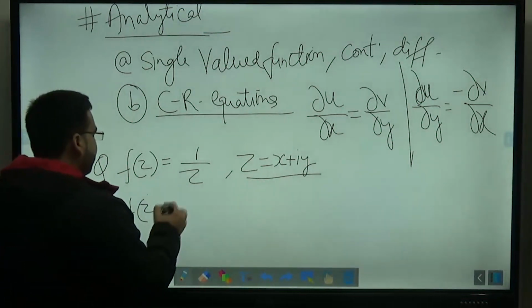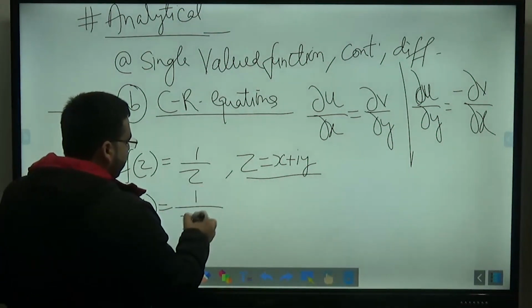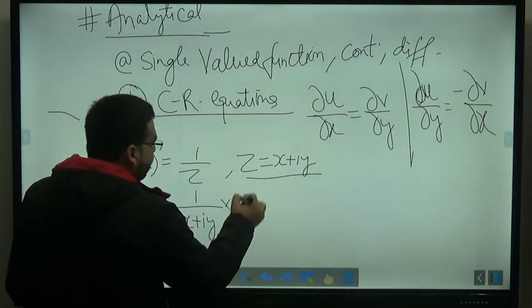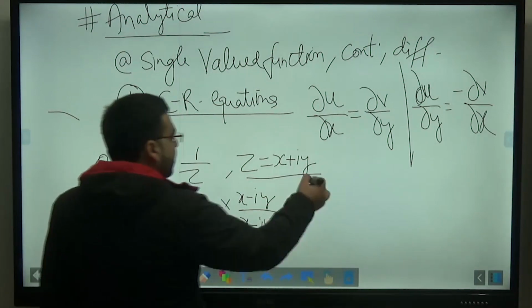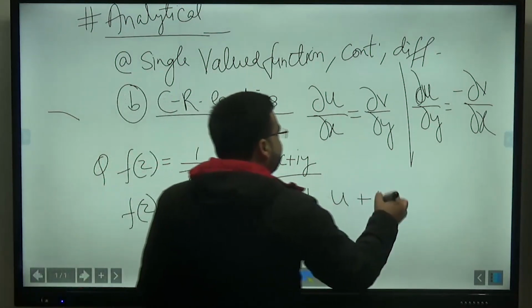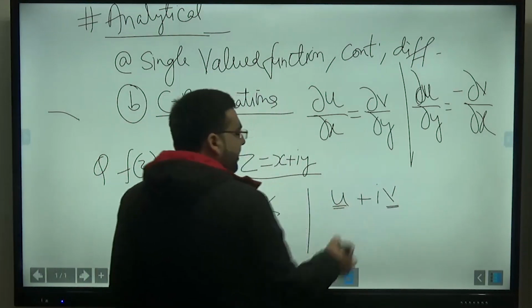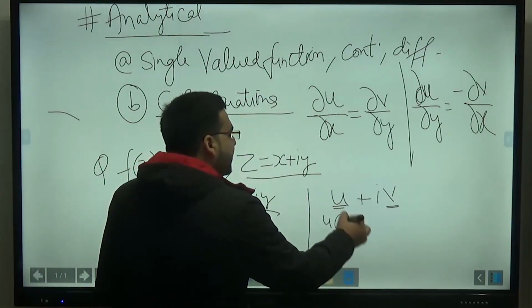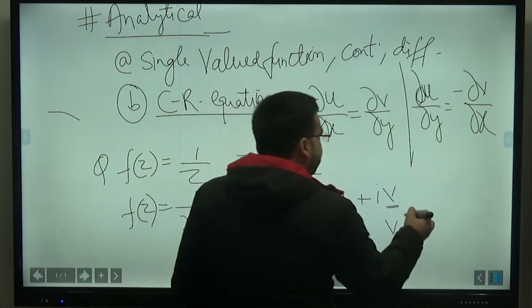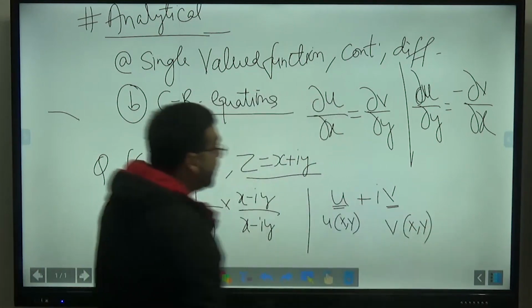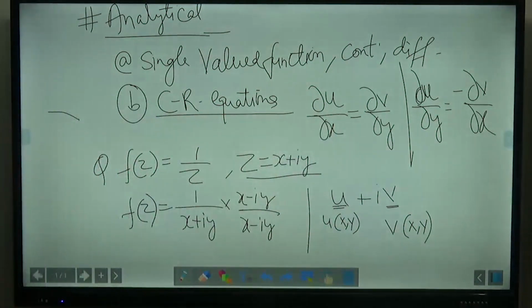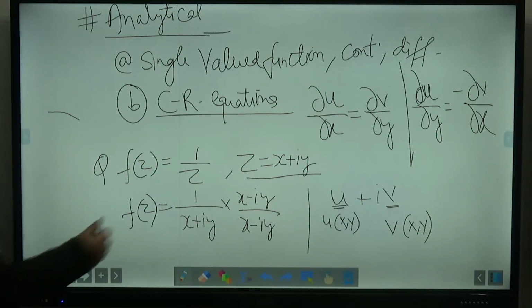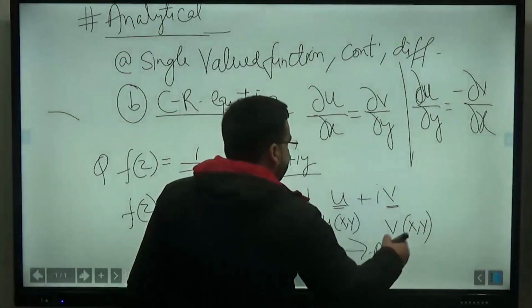That is, f of z will be equal to 1 upon x plus iy, then you multiply it with x minus iy upon x minus iy. Then you further solve it and you will get a real part u plus iv. One real function u and one imaginary part v, where u will be a function of x comma y and v will also be a function of x comma y. I will be getting two functions. I will then see whether it is continuous or not, and then apply the CR equations, and with the help of this I will come to know whether it is an analytical function or not. And the answer which came was that yes, it is analytical in nature.